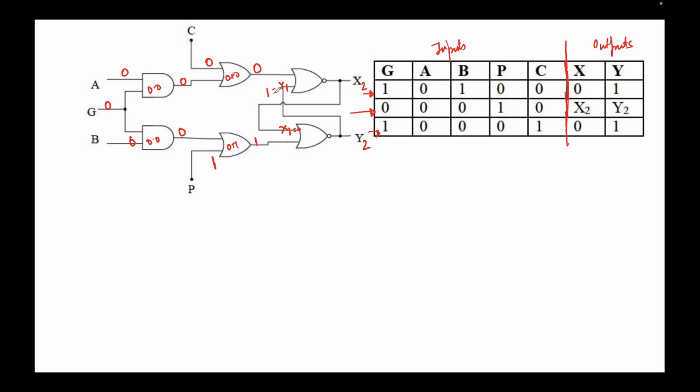What does a NOR gate do? It will do 1 plus 0, the whole bar. Input here is 1, input here is 0. 1 plus 0 bar is nothing but 1 bar, and 1 bar is nothing but 0, so the output here would be 0. Similarly, this is a NOR gate, so inputs are 1 and 0, whole bar, so this will be 1 bar, which is 0, so the output would be 0. This is nothing but x2 is 0 and y2 is 0, so I'll simply say x2 is 0 and y2 is also equal to 0 in this specific example. Is it clear now?